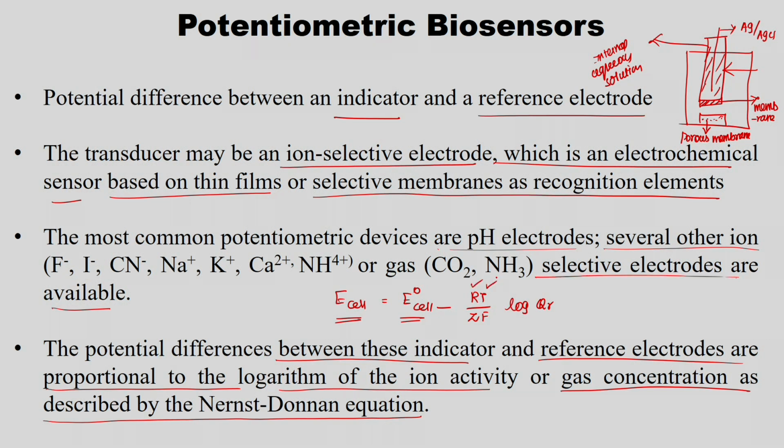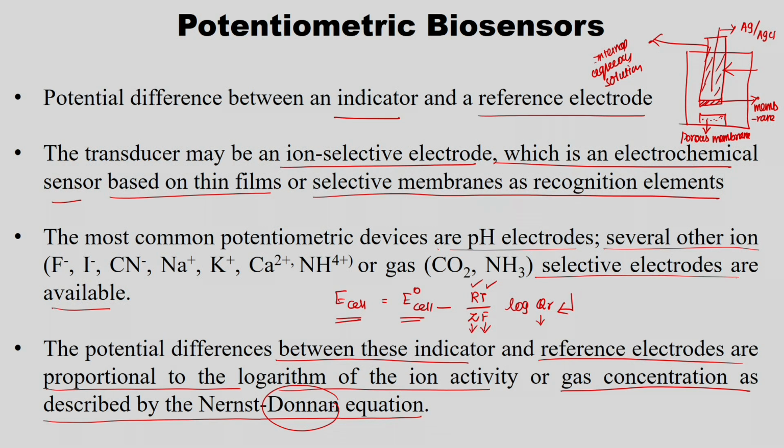R is the gas constant, T is temperature, Z is the number of electrons transferred, F is Faraday's constant. Q R is the reaction quotient. The Nernst-Donnan equation uses this in equilibrium condition. So, Donnan contributed in the equilibrium concentration. This particular thing is not necessary here.